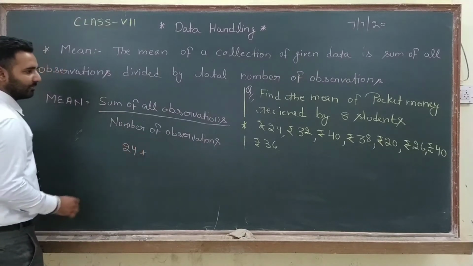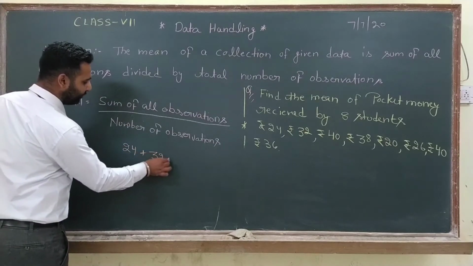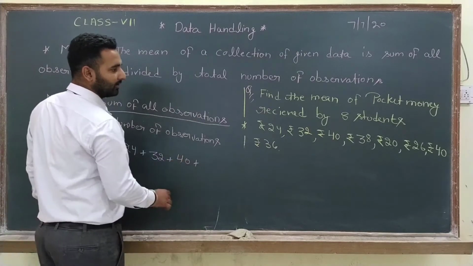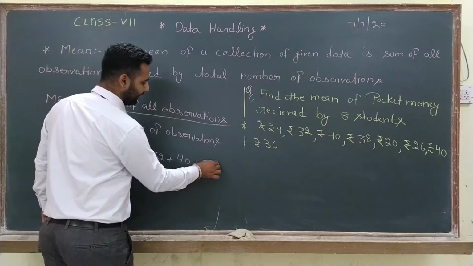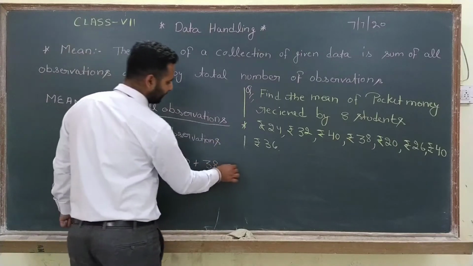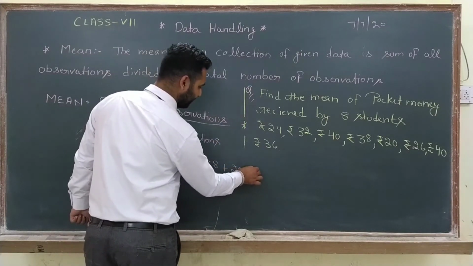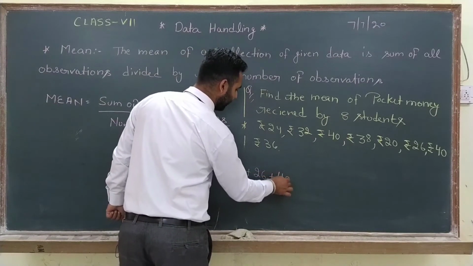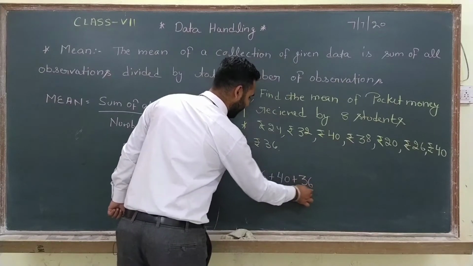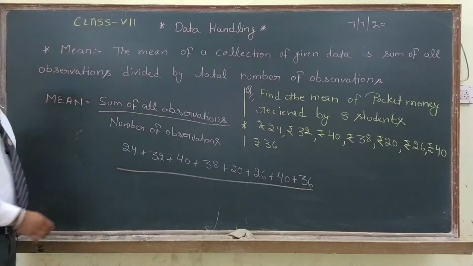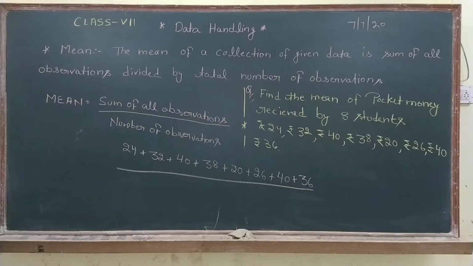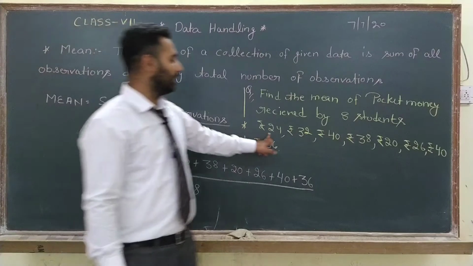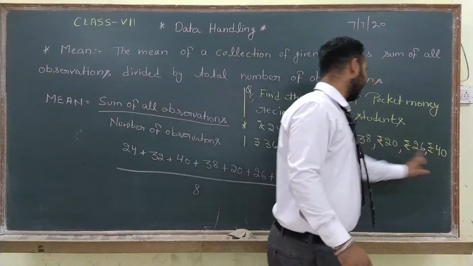24, the first observation, plus 32 plus 40 plus 38 plus 20, 26 plus 40, and in the last we have to add 36, and then we have to divide it by 8 because we have 8 observations here. 1, 2, 3, 4, 5, 6, 7, 8.